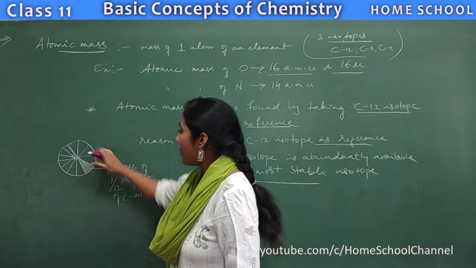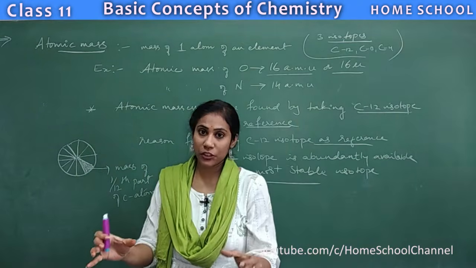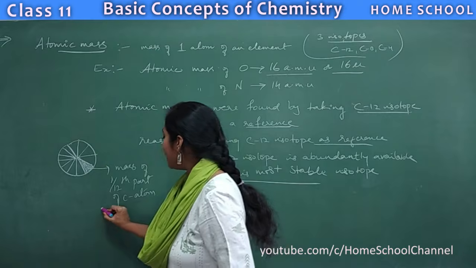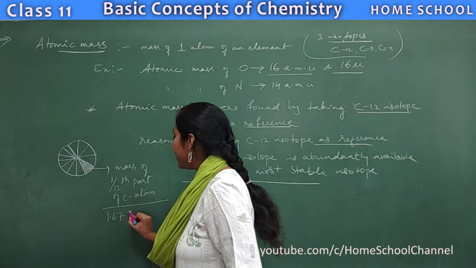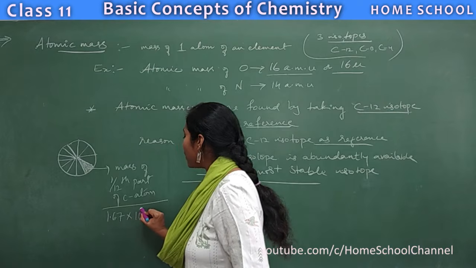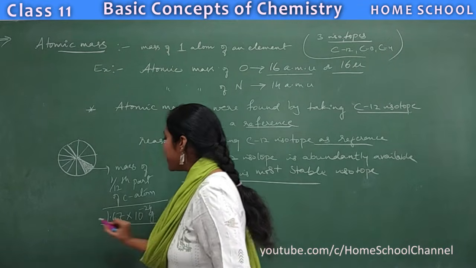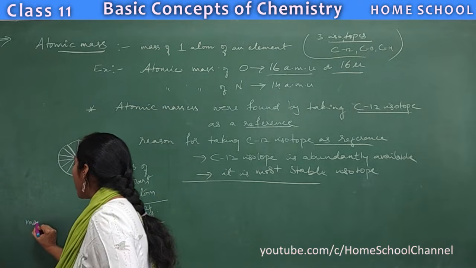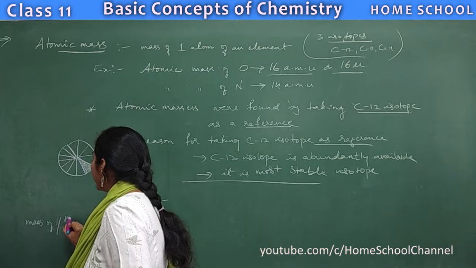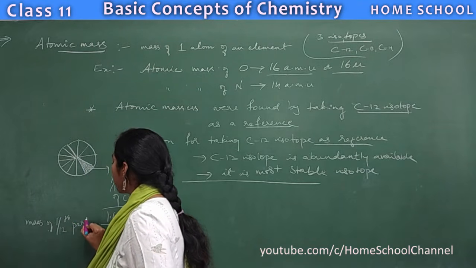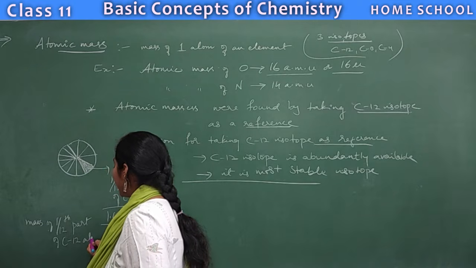This one part's mass was found to be 1.67 into 10 to the power of minus 24 grams. This is actually the mass of the 1/12th part of the carbon 12 atom.